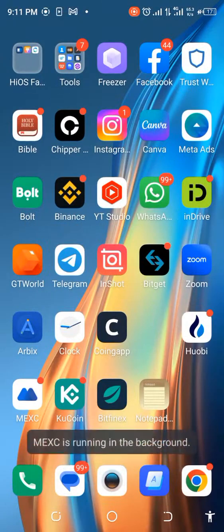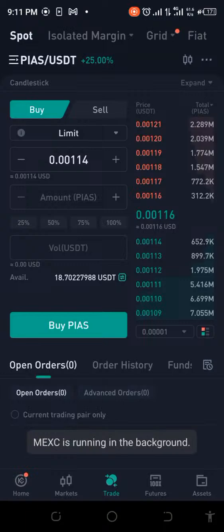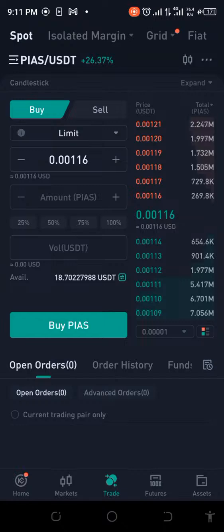Let me go and check what's going on in KuCoin. Right now it's at 0.00116, so it's really looking quite dicey, okay? But I mean, life is all about making decisions, okay? So if I look at it, it's going in a varied number of price points.